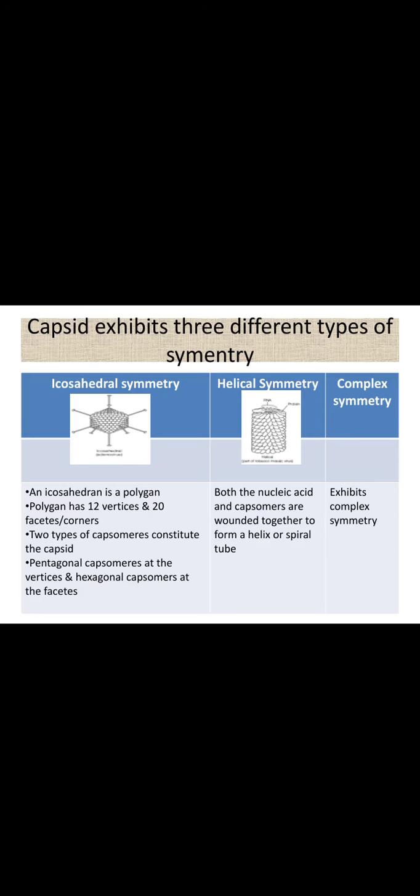Next, there are three different types of symmetry exhibited by the capsid: icosahedral symmetry, helical symmetry, and complex symmetry. The most common symmetry of all is icosahedral symmetry. Icosahedral symmetry is a polygon which has 12 vertices and 20 facets. Two types of capsomeres constitute the capsid, with pentagonal capsomeres at the vertices and hexagonal capsomeres on the facets. Helical symmetry means both the nucleic acid and the capsomeres are wound together to form a helix, or a spiral tube, cylindrical in appearance.